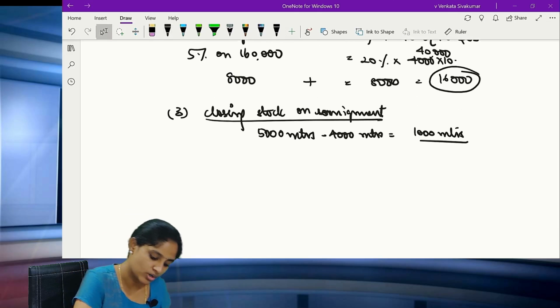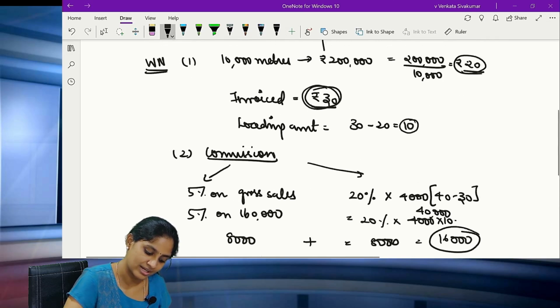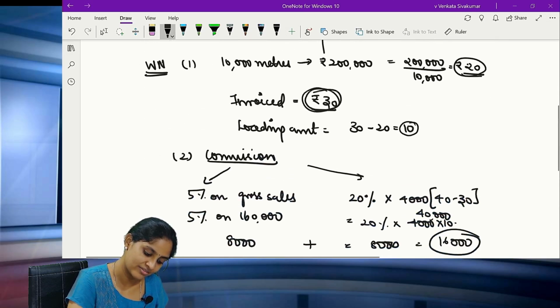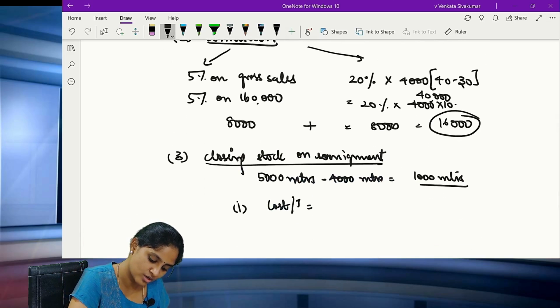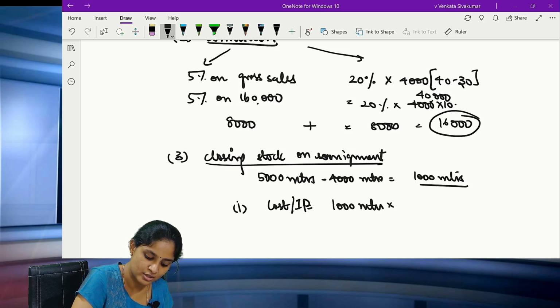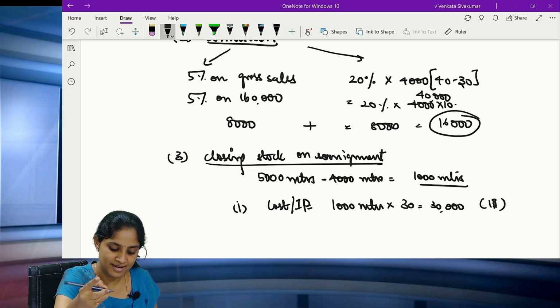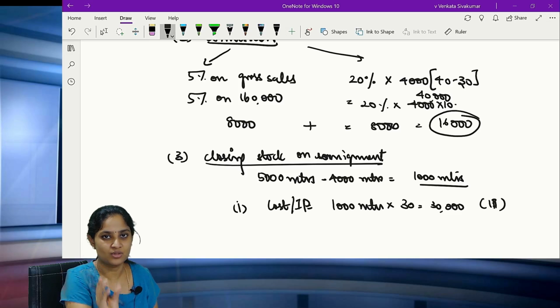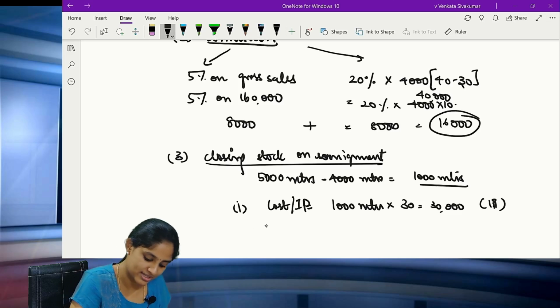Now you have to do the valuation of this. Clear, all of you? What are the three steps? First step is the cost. So when you are considering this at cost, but you are given this at the invoice value. So when you say cost or the invoice price, now I say 1000 meters into 30 rupees. So 30,000 rupees is my invoice price. Why are you showing it at invoice price, madam? What will I do then? I will find out the amount of loading and write it on the debit side under stock reserve. So show it at the invoice price.